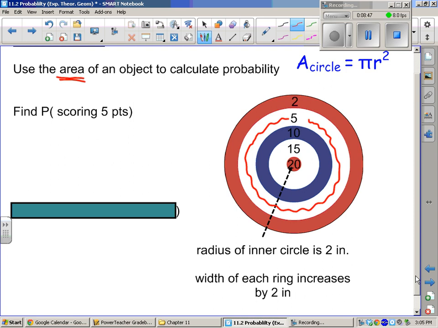We want to find the area of the whole outside white circle, and then we will remove, starting from the blue in, that whole piece. So we've got to find some radii. What is the radius of the outer white circle? It's 2 inches for each ring, and don't forget the inside is also a radius of 2 inches.